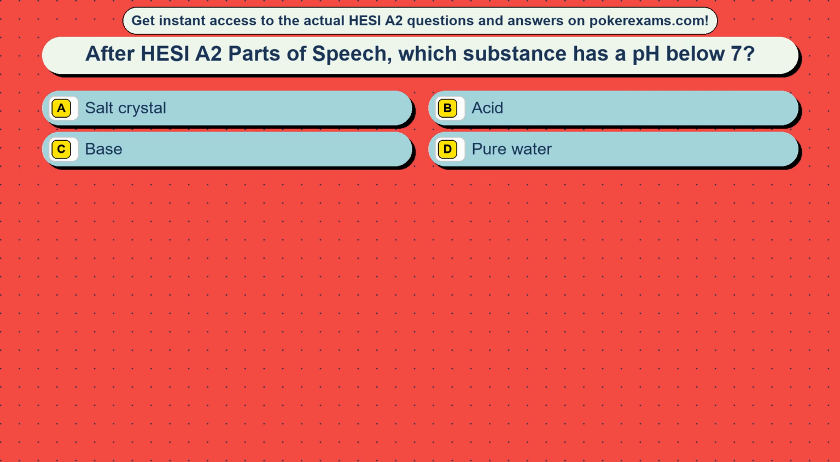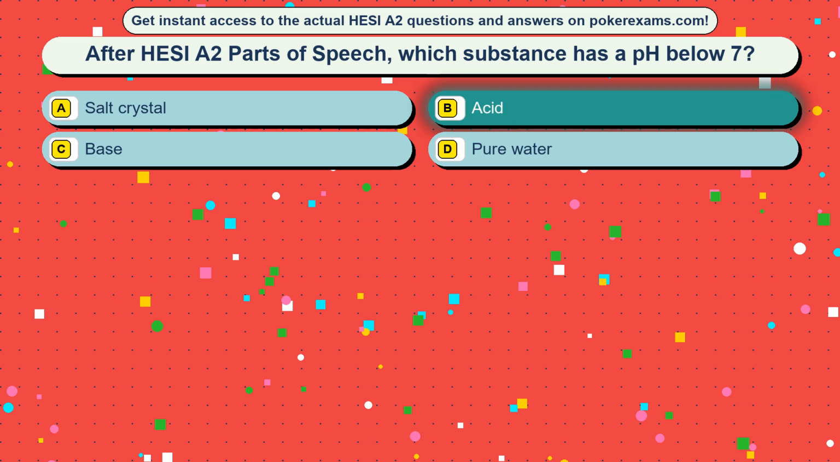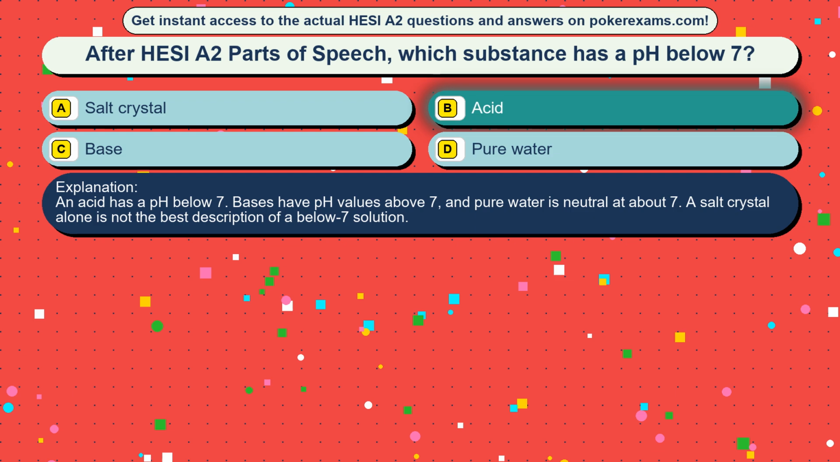Question 16. After HESI A2 parts of speech, which substance has a pH below 7? Option A, salt crystal. Option B, acid. Option C, base. Option D, pure water. The correct answer is option B, acid. An acid has a pH below 7. Bases have pH values above 7, and pure water is neutral at about 7. A salt crystal alone is not the best description of a below 7 solution.